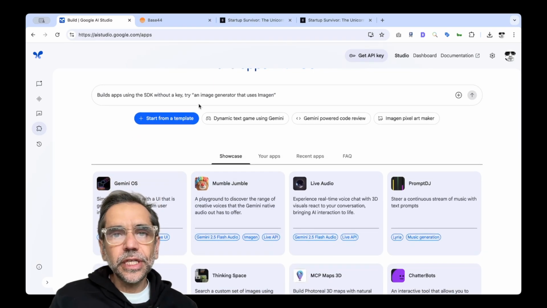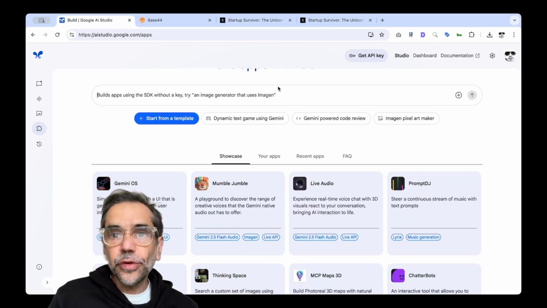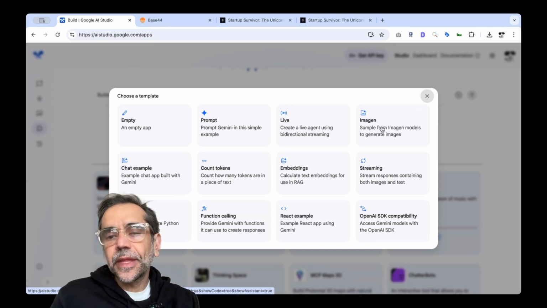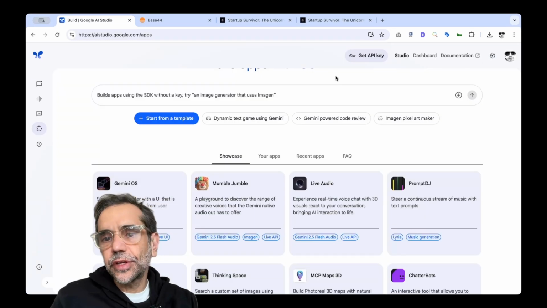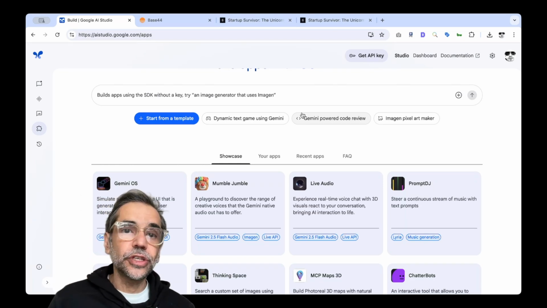So you go in and you can actually just make simple prompts to say, build me an image generator. Okay, boom, and it does it. And it includes all those other aspects of Google Suite, included in the application if you want to create your own customization. And I'll show you an example here as well. So you can start from scratch, or get a template out, like prompts. So you can say, hey, I want to embed some of the image capability of Gemini, or you want to create your own one. I've created one around what I am passionate about, and this whole channel is about,